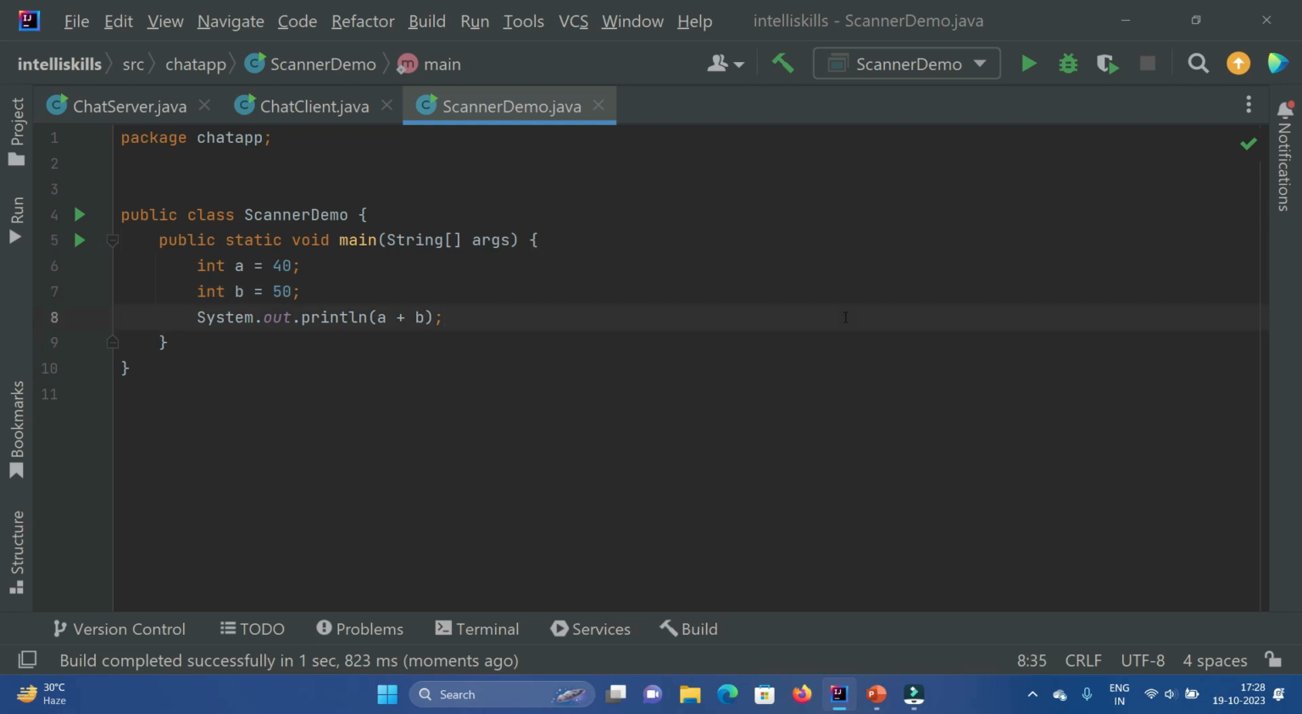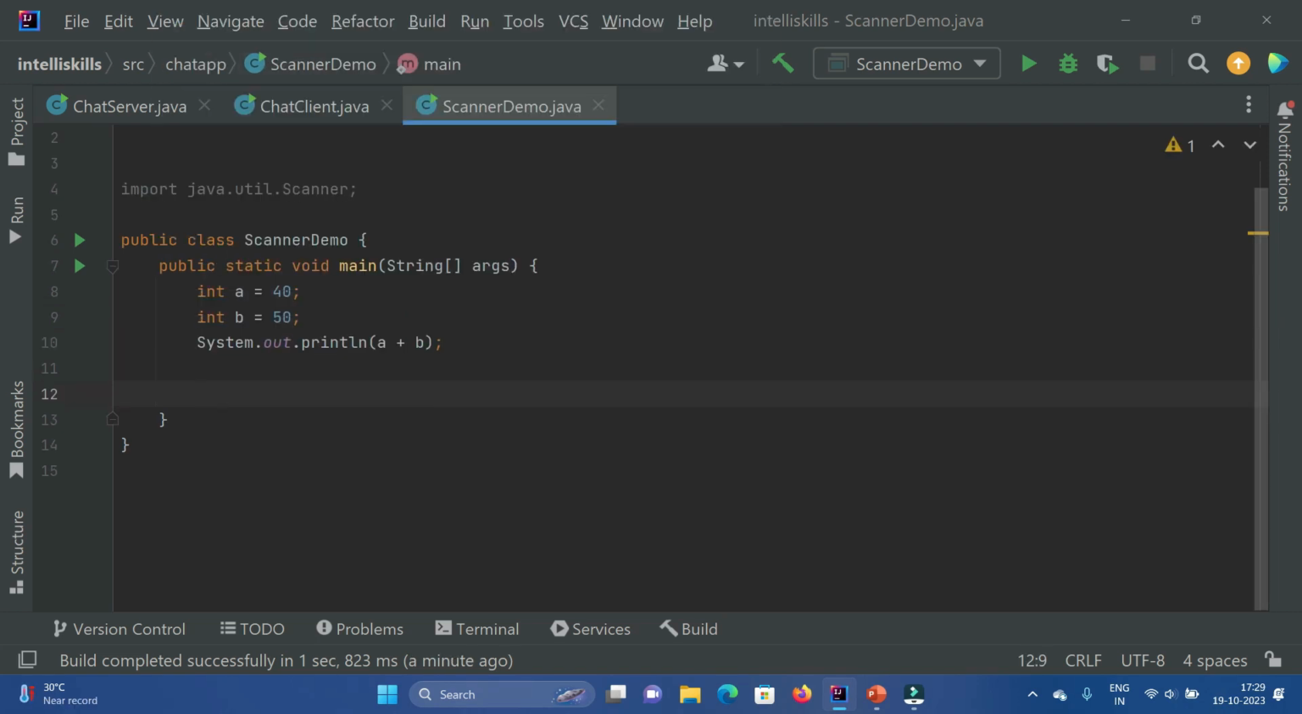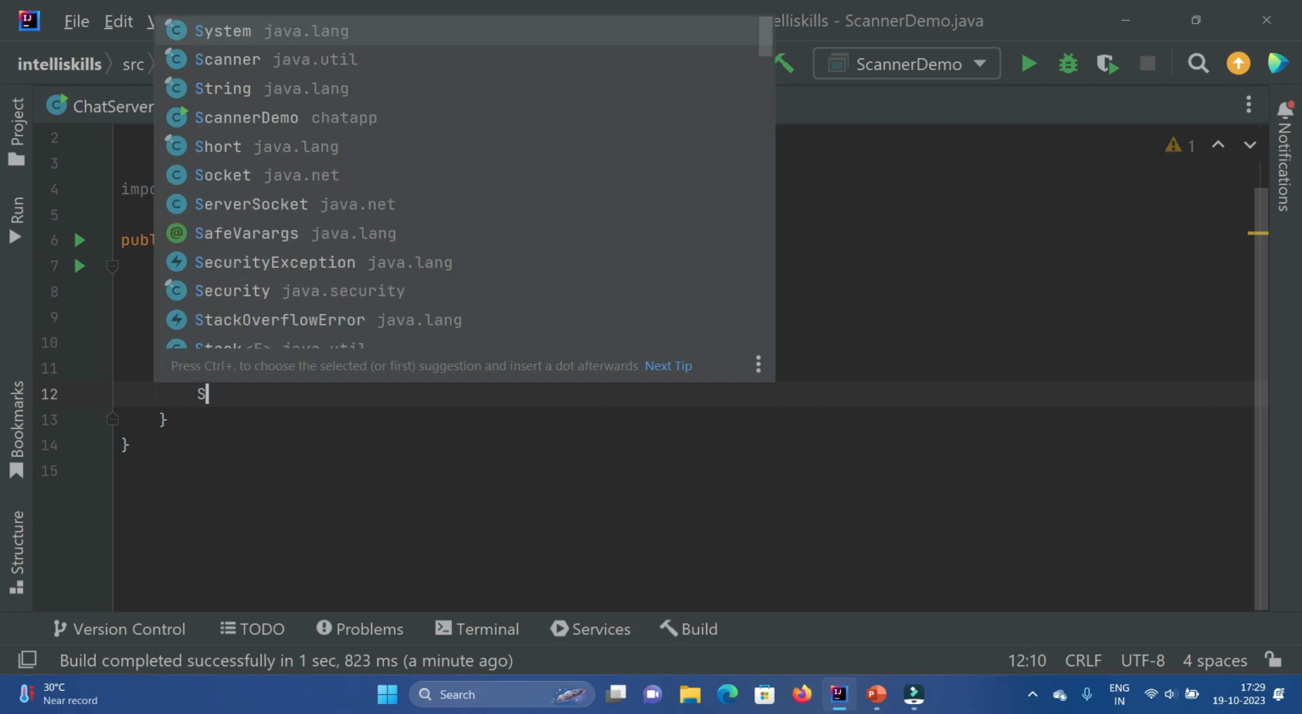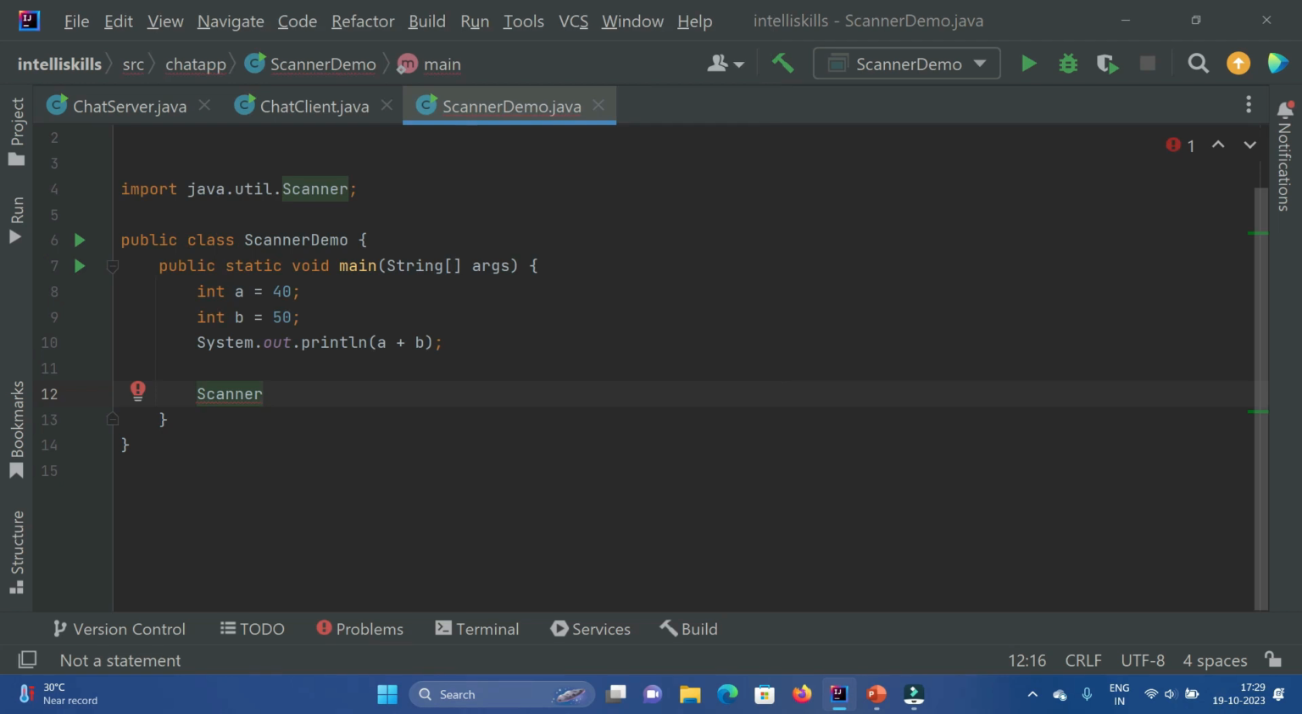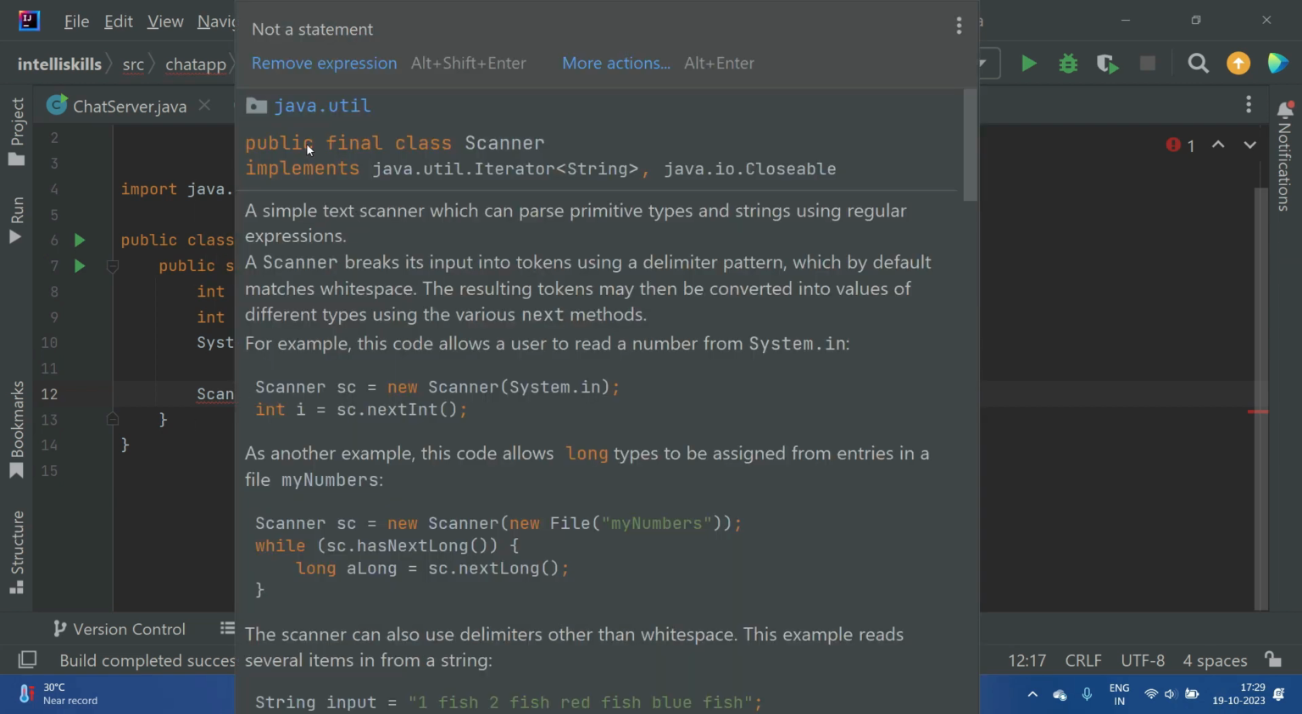Now I will say, sir, I want to give my own numbers for the addition. So, sir, please do a facility for me. How to import the Scanner class? We just have to write Scanner. Scanner comes from the java.util package. How can you understand this? Hover on this, you can see it comes from the java.util package.